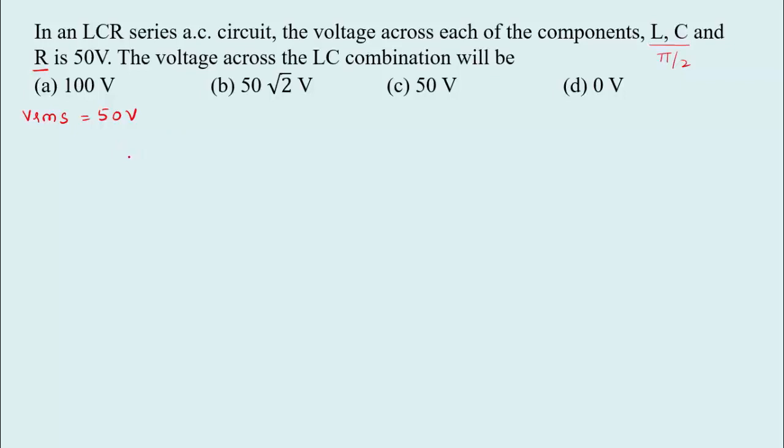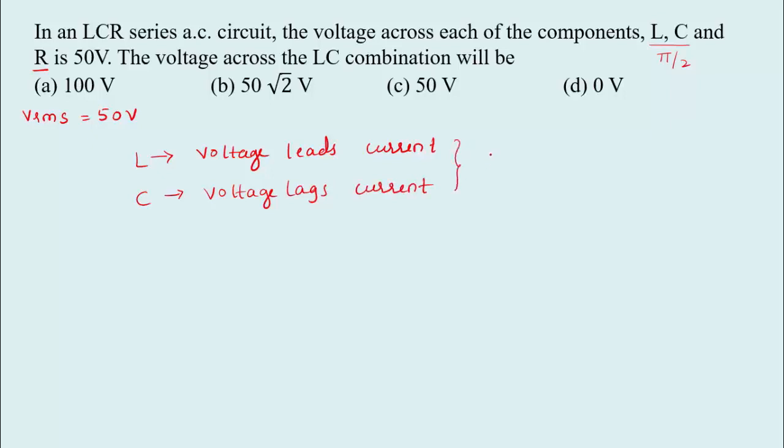See here, for the inductor we know that voltage leads current. For the capacitor we know that voltage lags behind the current. So we have the relation according to the phasor diagram, that is VL minus VC. So this relation we can consider here.